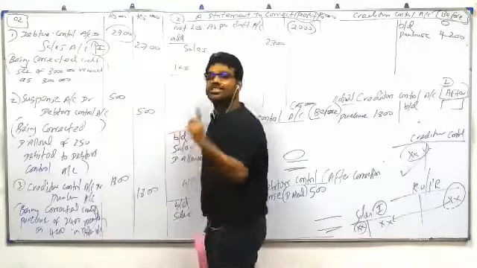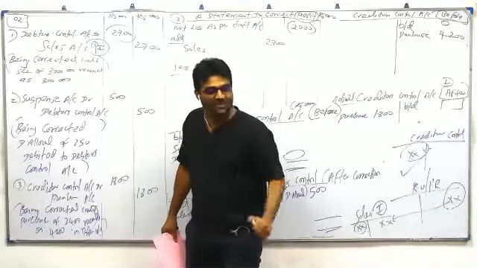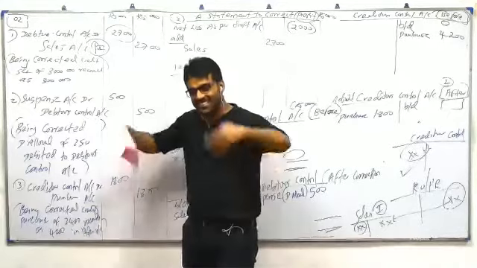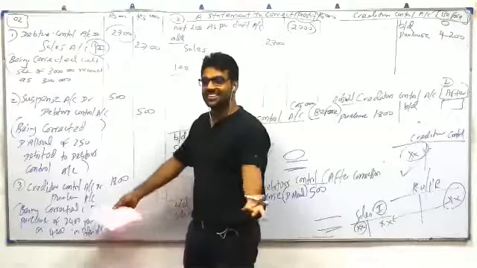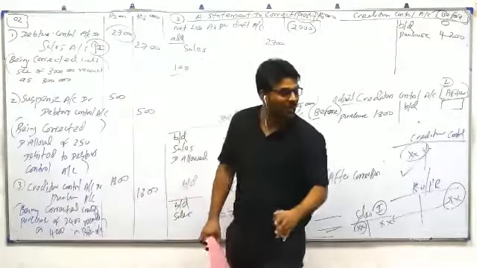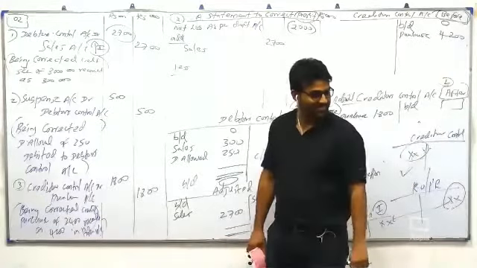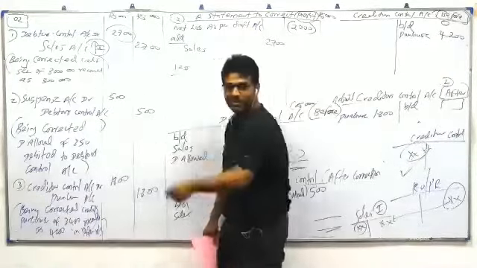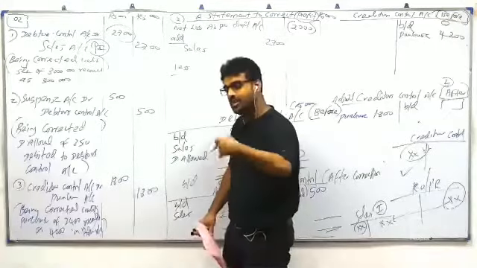Suspense. What is the impact on profit? Come on, suspense is nothing. Debtor, what is the impact on profit? Nothing. Whatever you write in the debtor account, profit is not affected. The whole second one has no impact on profit, because suspense has no impact, and debtors also have no impact. Whether you are debiting or crediting doesn't matter. No impact.